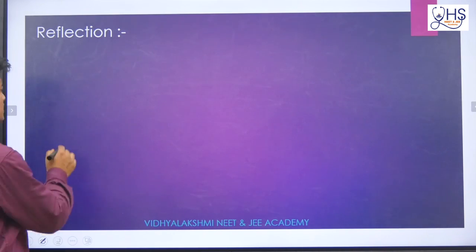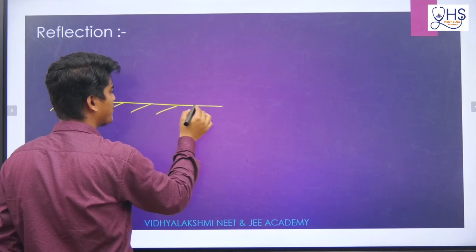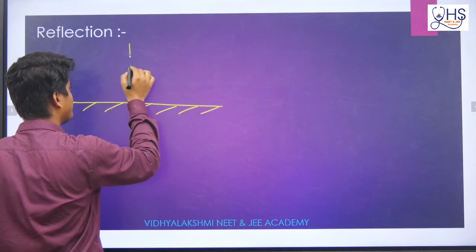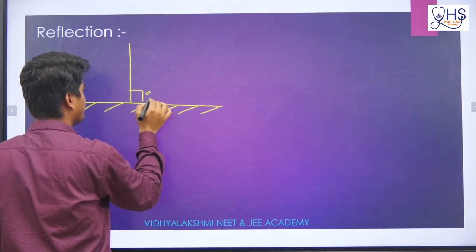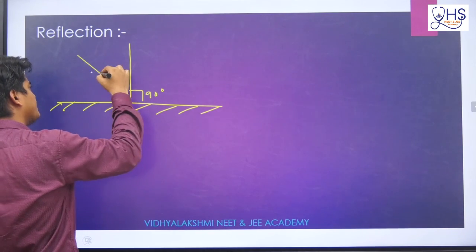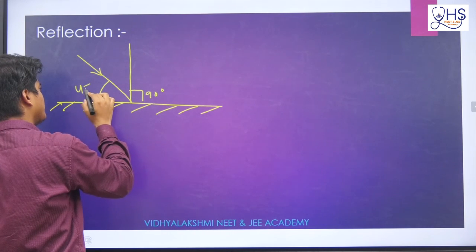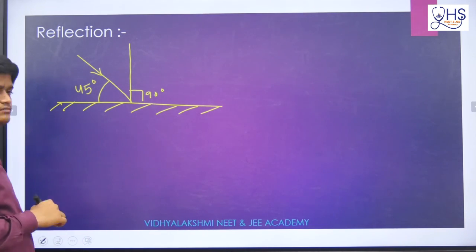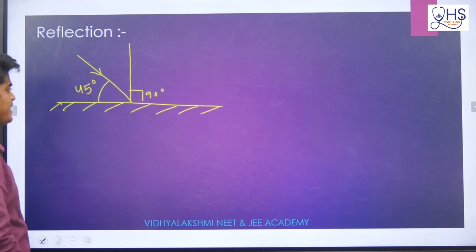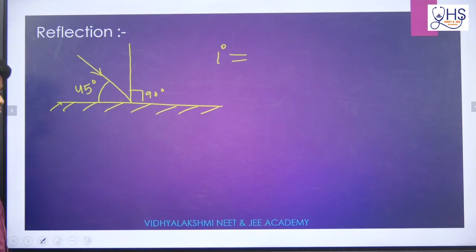Now understand here. Suppose I have a reflecting surface like this. Suppose it is a plane mirror, and in this plane mirror, this is the normal. Definitely, this will be 90 degrees. This is called the normal basically. Now here I have an incident ray. Suppose this angle is 45 degrees. Understand clearly? Then what will be the angle of incidence?